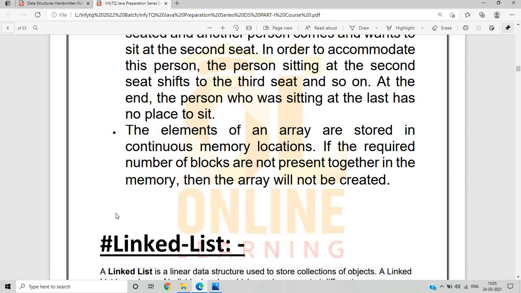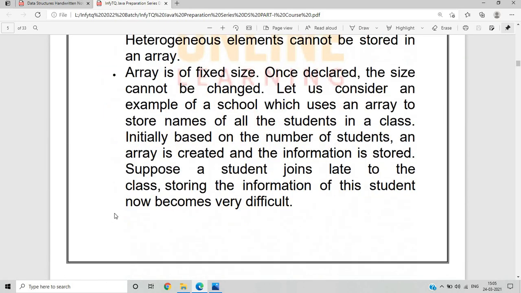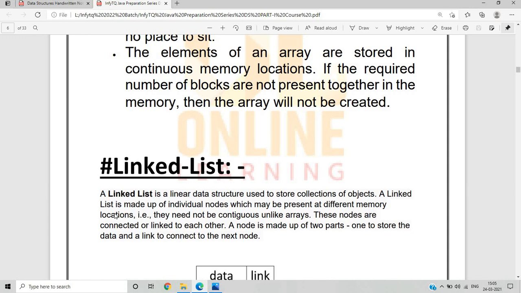If the required number of blocks are not present together in the memory, or we can say that there is no more space in the memory for the continuous memory location, then the array will not be created. So these are some limitations of the array. It is the most widely used data structure, but it has some limitations that we discussed.